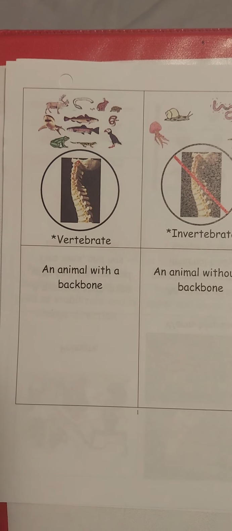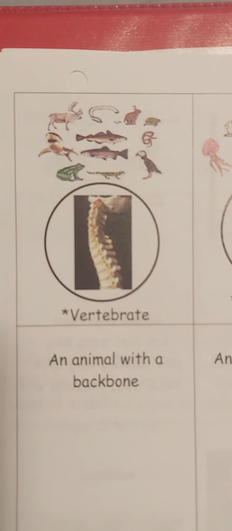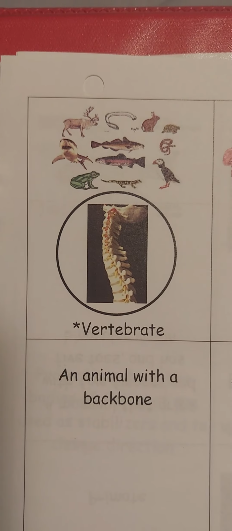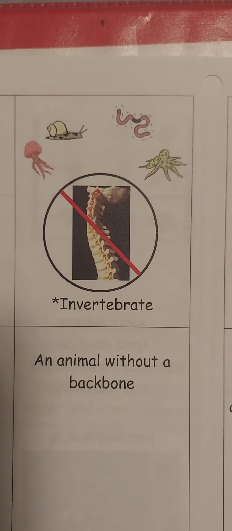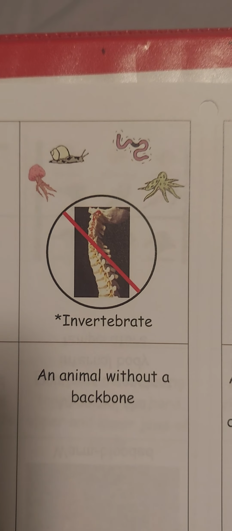Science Year 1, Unit 4, All Grammar Key Terms. Vertebrate, an animal with a backbone. Invertebrate, an animal without a backbone.